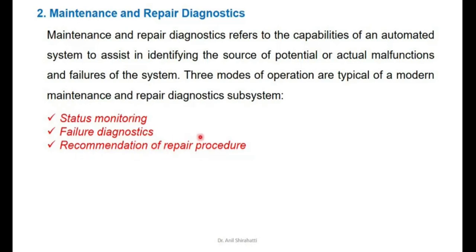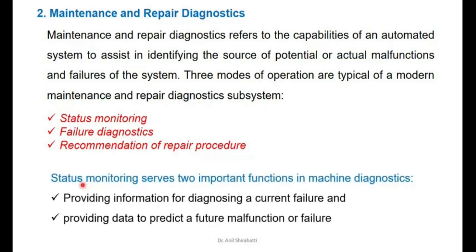So first you have to monitor the system so that you can come to know where the failure is. Once you get the failure, you have to diagnose it and suggest the procedure to repair it.